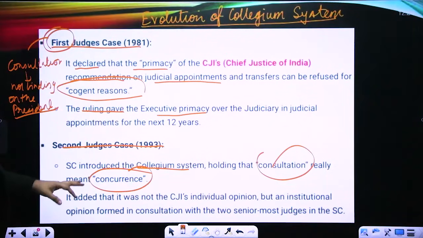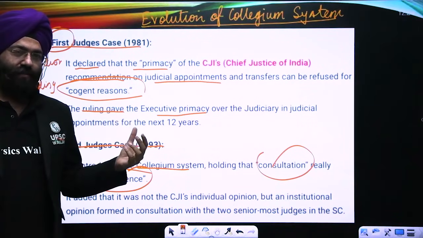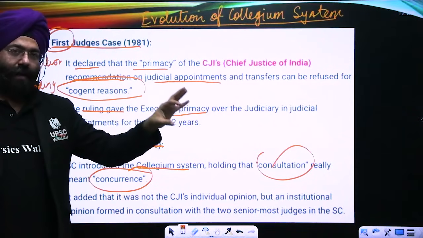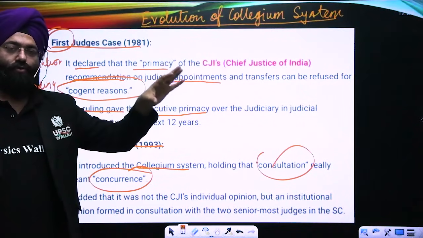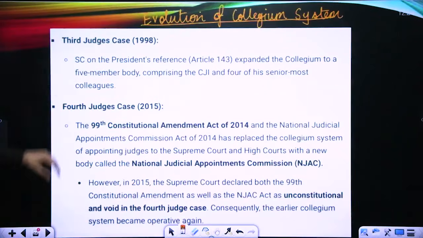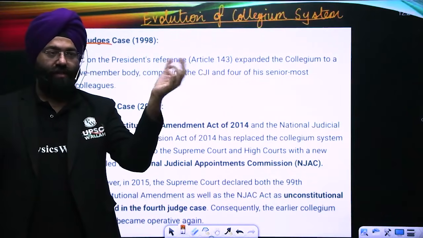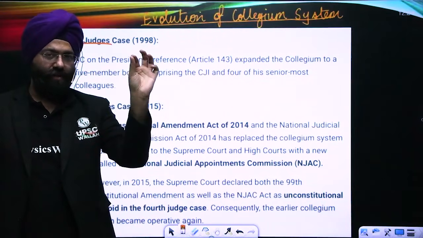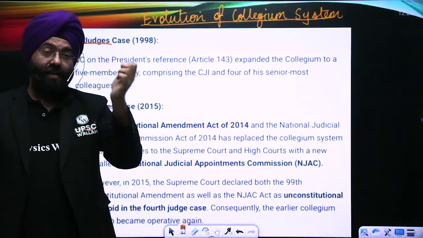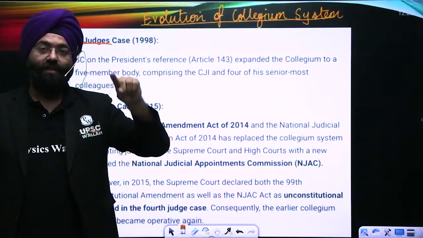It was realized that initially the Chief Justice of India and the 2 senior most judges, whatever recommendation they make to the President, will be binding, and that person should be appointed as a judge of, let us say, the Supreme Court and High Court. In the third judges case, the collegium system was further expanded for the Supreme Court judges. That means the Chief Justice of India along with 4 other judges, whatever they recommend to the President, that decision would be binding on the President with respect to the appointment of judges of the Supreme Court.